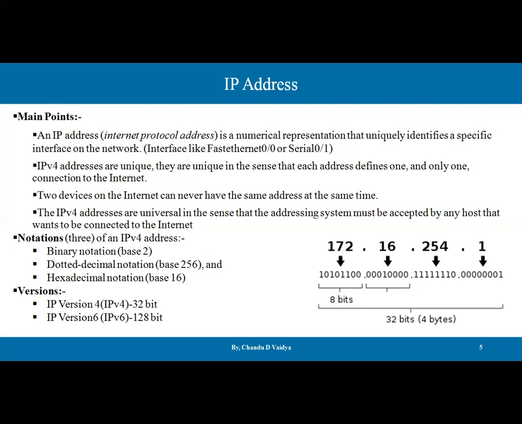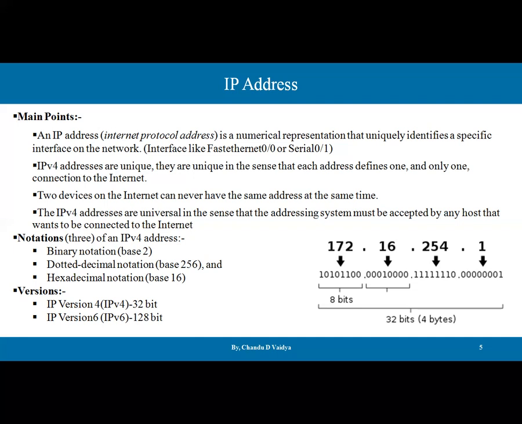If I want to send a letter to a destination, there has to be the address of the destination as well as the source, so that if the letter is not received, it is returned to me. Moreover, in order to recognize a desktop or any host across the globe, an IP address is required worldwide.